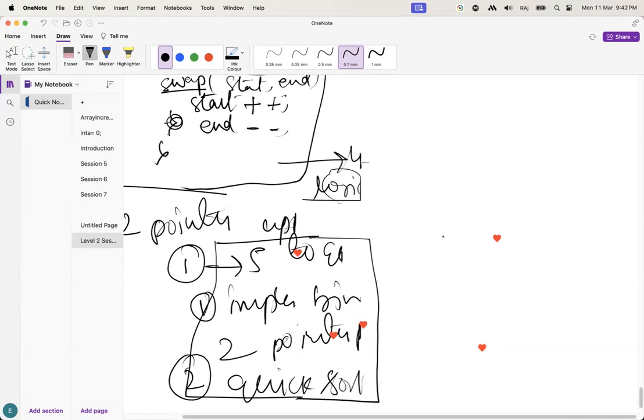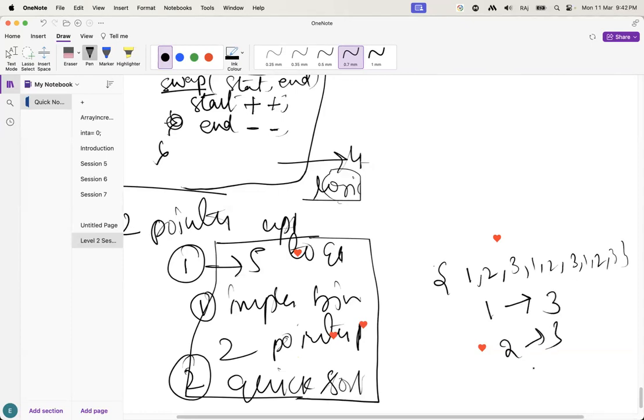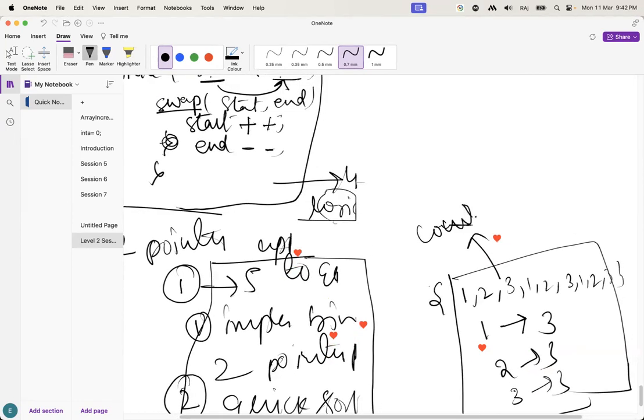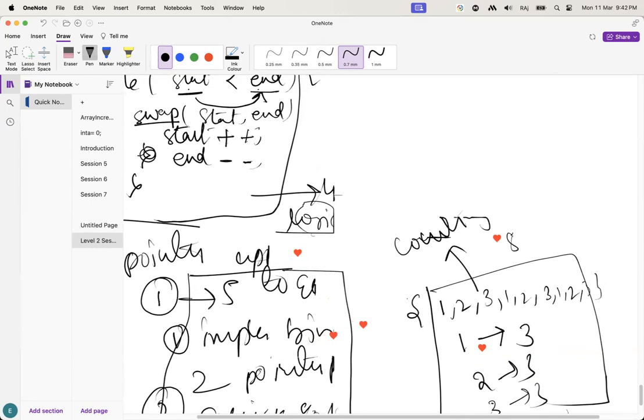Let's suppose I have given one input array: 1, 2, 3, 1, 2, 3, 1, 2, 3. If you want to count the elements, how many times is 1 there? 3 times. 2 also 3 times, and 3 also 3 times. For this one, we are going to use counting sort. I am going to explain counting sort instead of hashing.